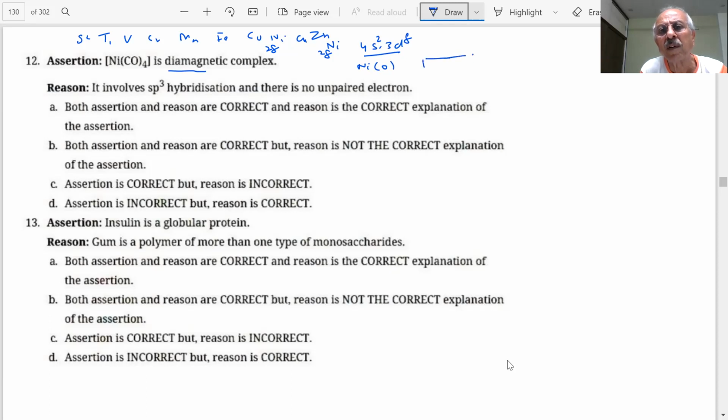Then how do we draw, students? What do you have? You have 3d, you have 4s, you have 4p, like this.